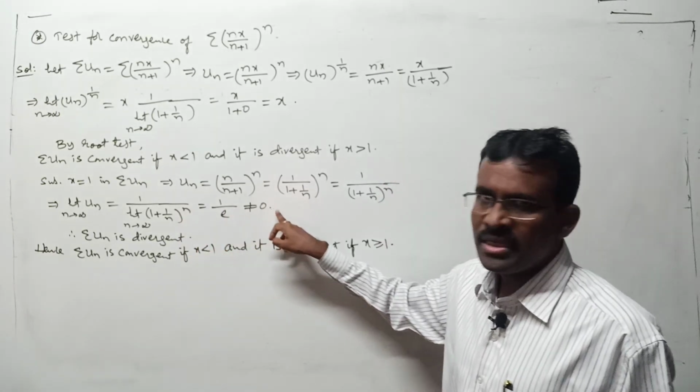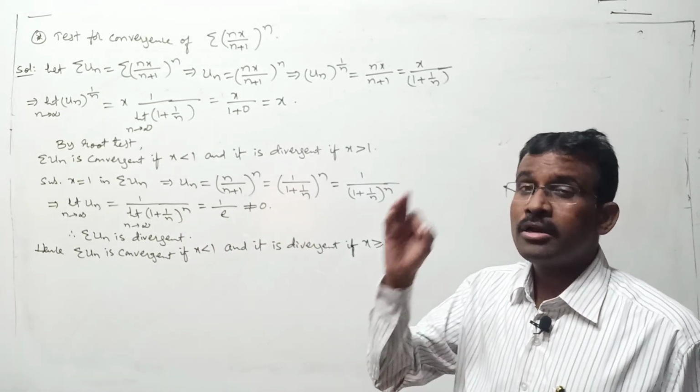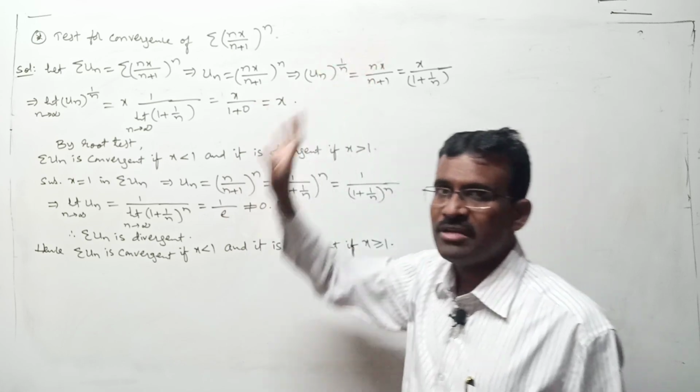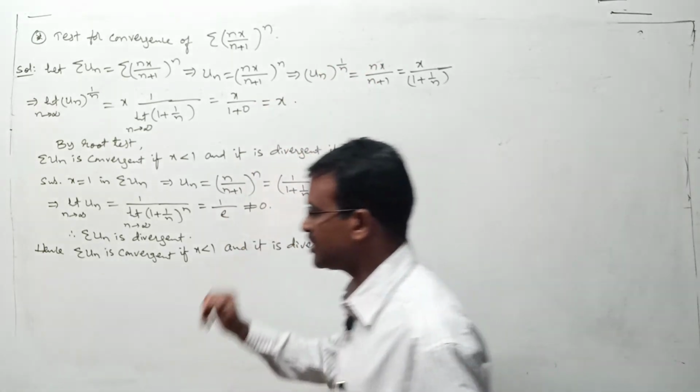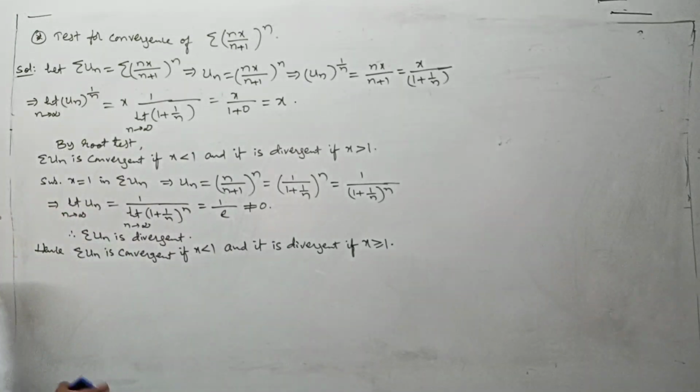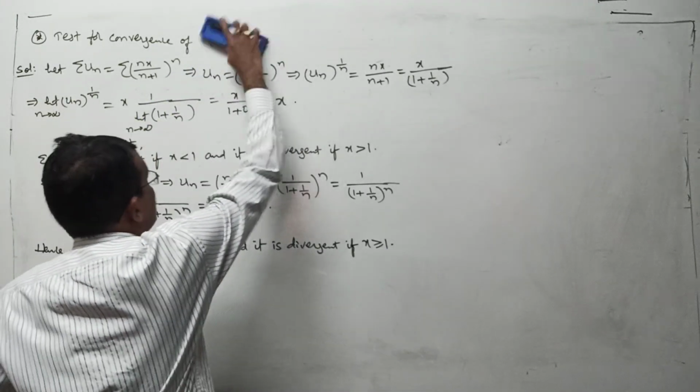Whenever limit un is a non-zero real number, 100% the given series is divergent. This is one special question for you. These types of questions are very important. Now take one more important question in this.